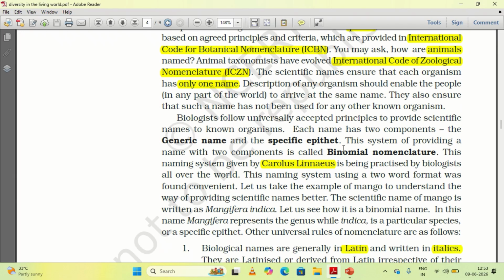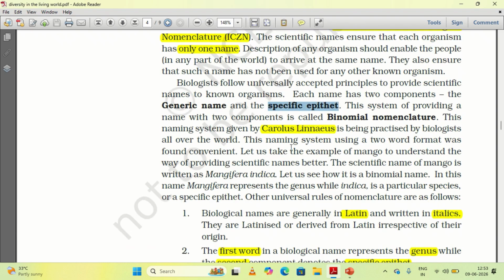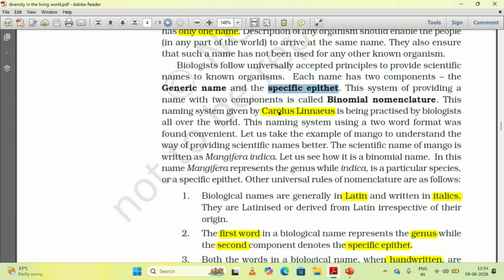According to it, the system we call binomial nomenclature. Bi means two, nomial means name. So the living organism will be named by two words. The first one is the generic name, and the second one is the specific epithet or species name, and this procedure was given by Carolus Linnaeus.